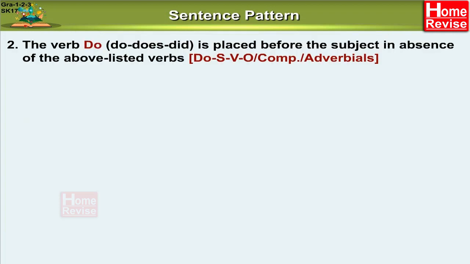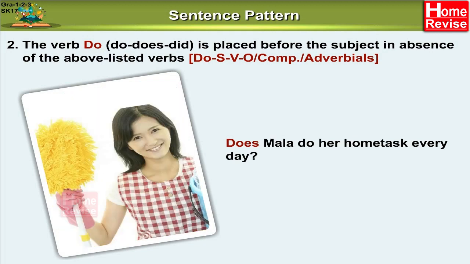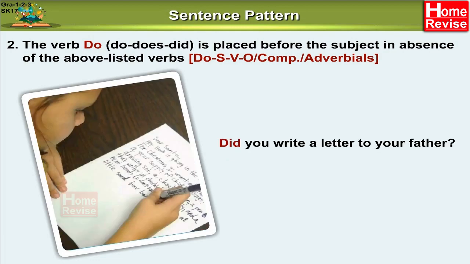2. The verb do, does, did is placed before the subject in the absence of the above listed verbs. Do, subject, verb, then comes object or complement or adverbials. Do you play football every day? Does Mala do her home task every day? Do you write a letter to your father?